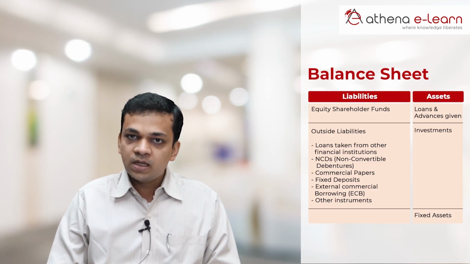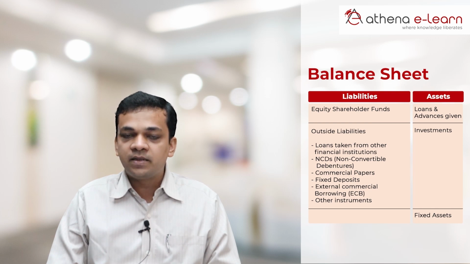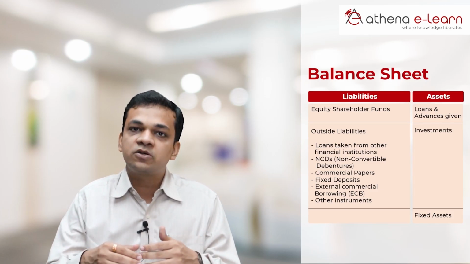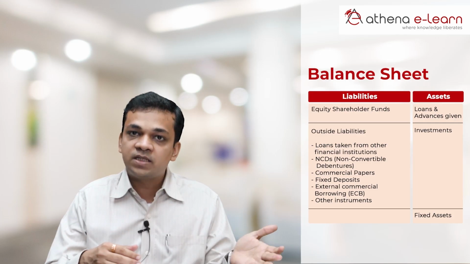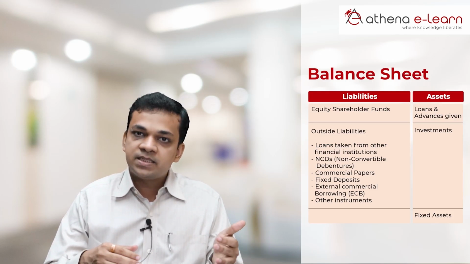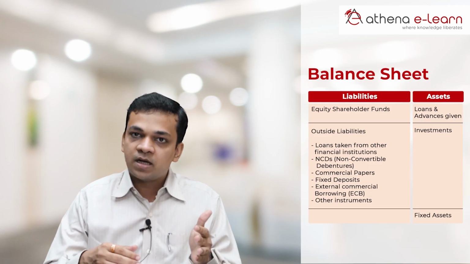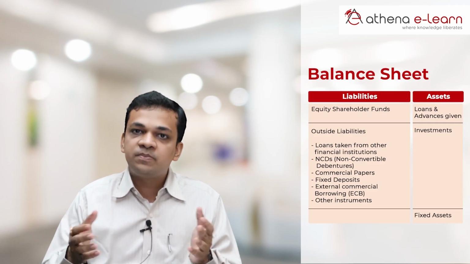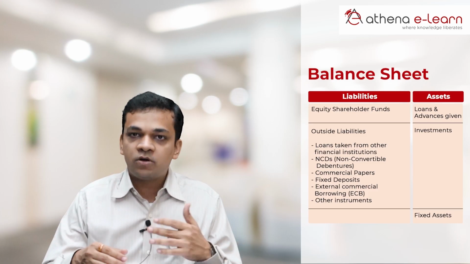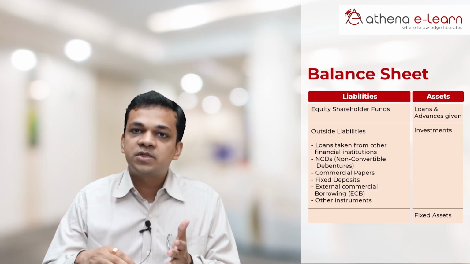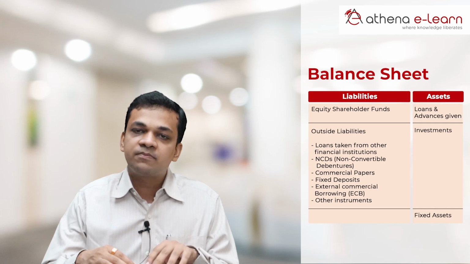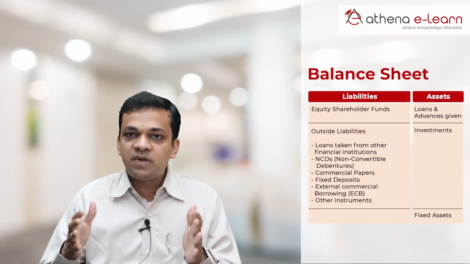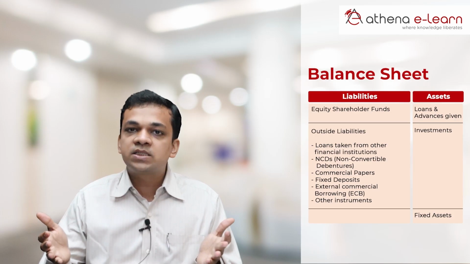are given. On the liabilities side, you have two parts. Again, you have the equity shareholders funds and you have the outside liabilities. Now, these outside liabilities consist of loans that the finance company has taken from other banks or other financial institutions, NCDs, which is non-convertible debentures, commercial paper, which is typically a short-term debt, fixed deposits, which common people place with the finance company or a bank. You will also have external commercial borrowings, that is those borrowings which the finance company or the bank has borrowed from outside of India. And there may be other instruments also, but all in all, these consist of outside liabilities.